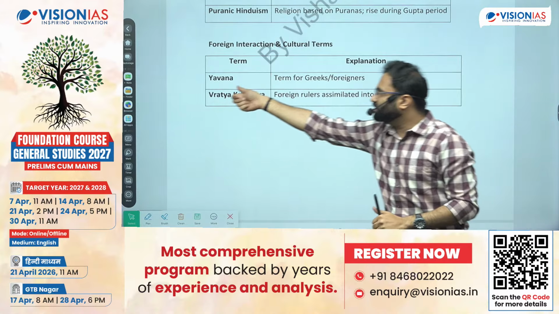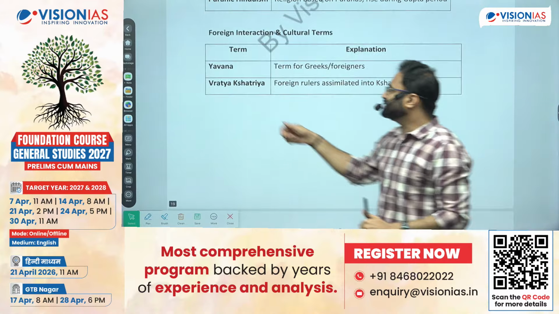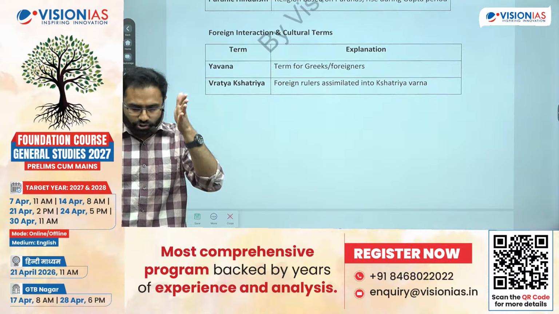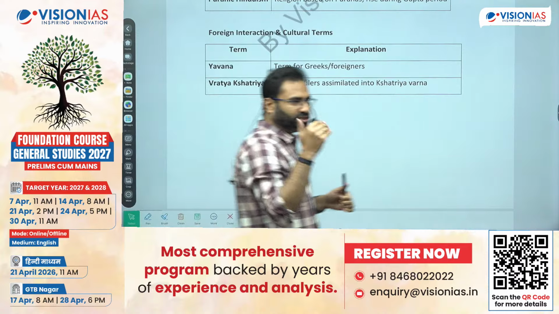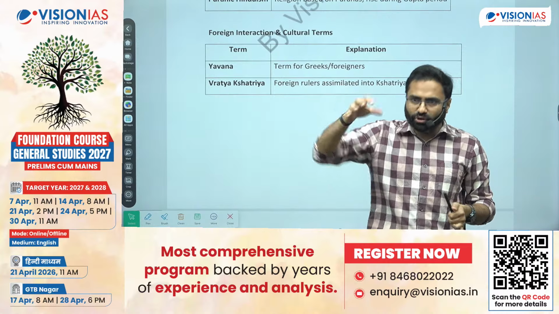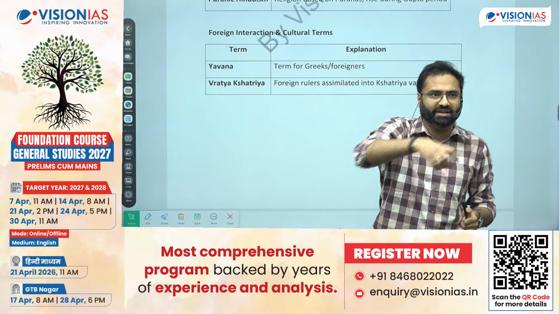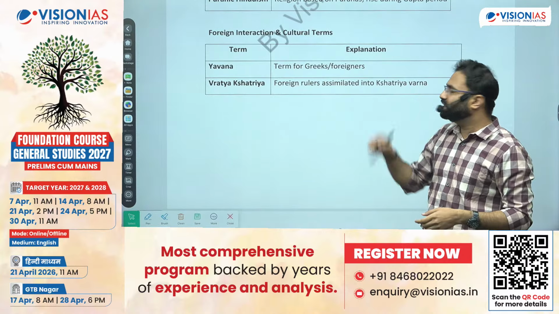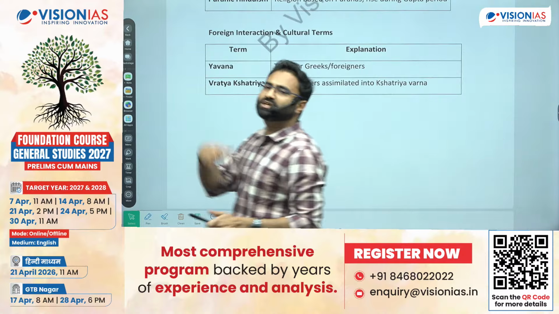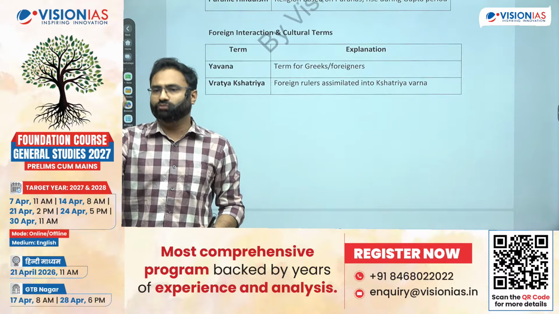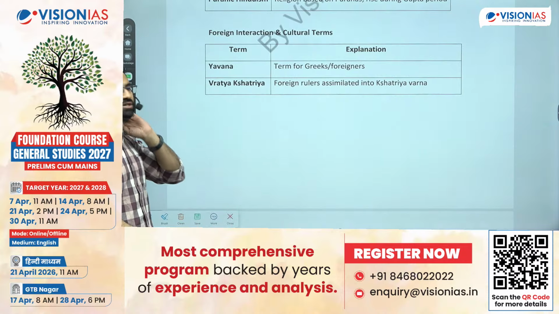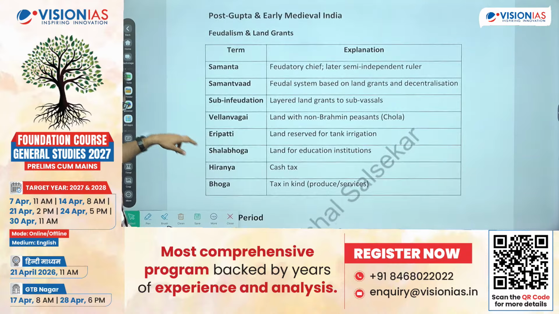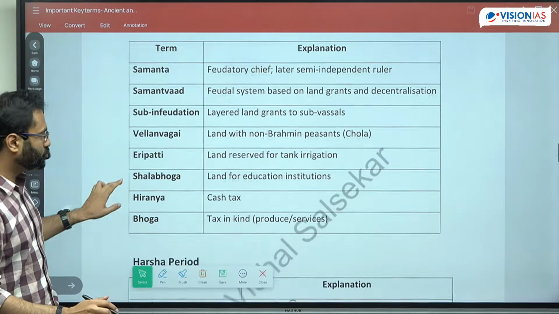Now, already we have seen Yavana for the Greeks, and next is the Vratya Kshatriya. See, one is as per your Vedic text: Brahman, Kshatriya, Vaishya, Shudra. And then there are others who came to India, ruled over this particular region, got assimilated, and now they are claiming the Kshatriya status. So they are the outsiders who have got assimilated in the Kshatriya Varna. For the Kushans, the Shakas, the Parthians, the Huns, this particular term is used, the Vratya Kshatriya. Okay? So these are the terms with respect to your Gupta period, right?